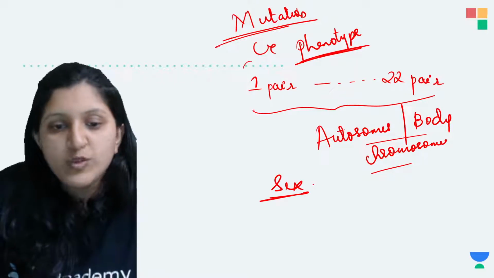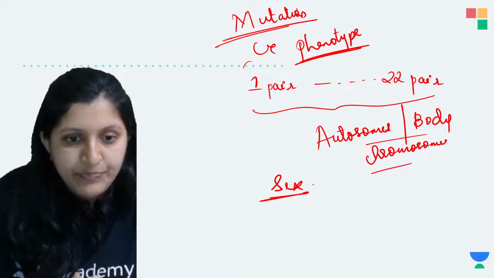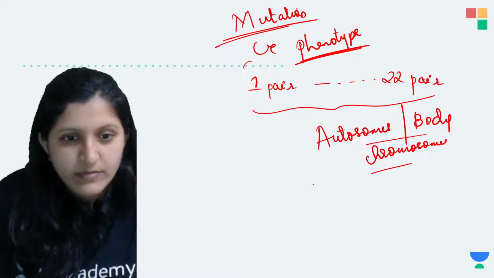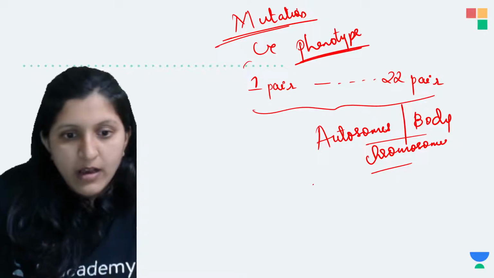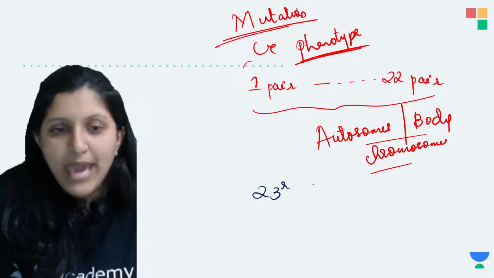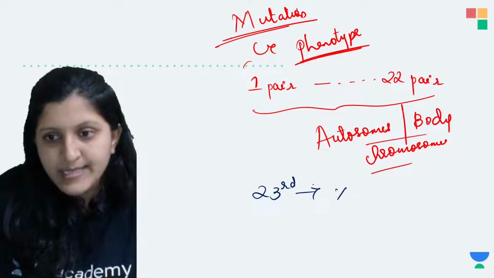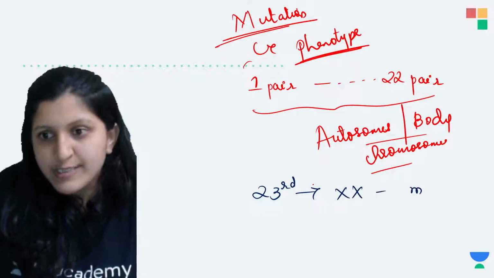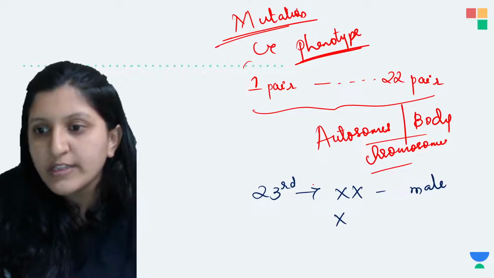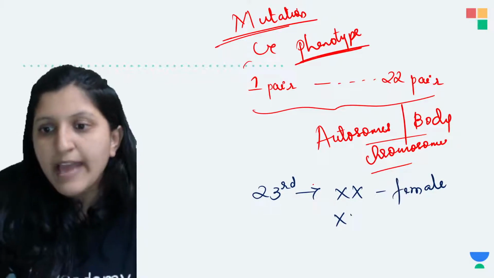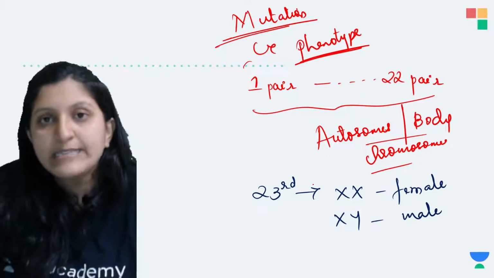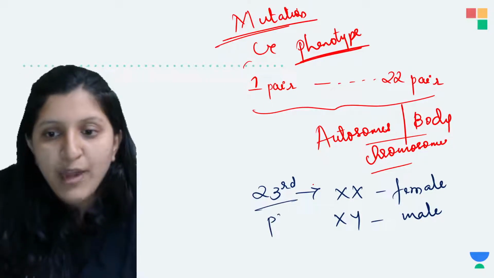So the 23rd pair being XX is in case of a female, and XY is in the male. So these are the 23rd pair of chromosomes.